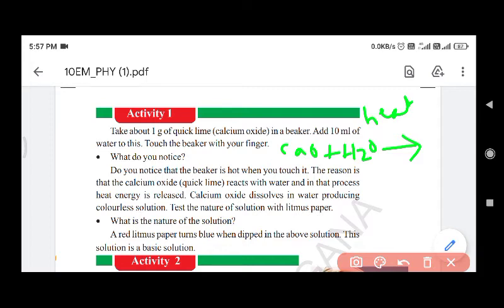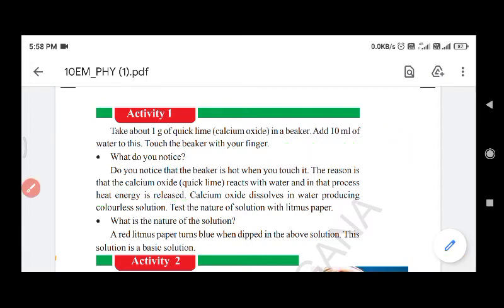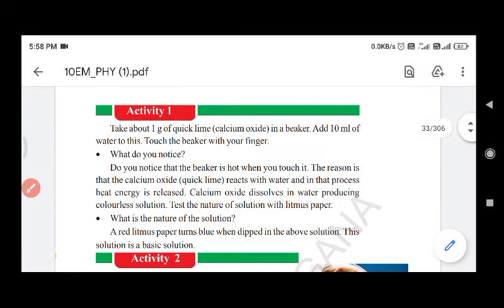What is the reason here? The calcium oxide reacts with water, and in that process heat energy is released. Calcium oxide dissolves in water, producing a colorless solution. This colorless solution we have to test with litmus paper. We have two litmus papers, red litmus and blue litmus, which we use to know the nature of the solution.